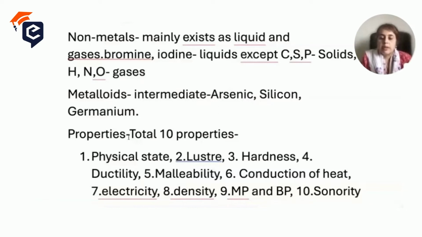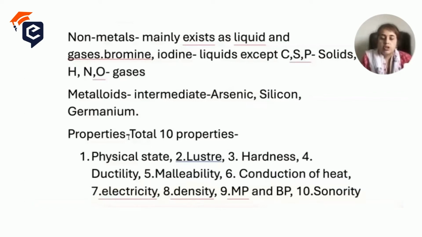Now the fifth property is malleability. Malleability means the ability of a metal to be converted into sheets. If you want to make an aeroplane, you need a sheet of metal, a sheet of aluminum, to make that aeroplane. That is why it is necessary for a metal to be malleable, so that we can convert it into sheets.